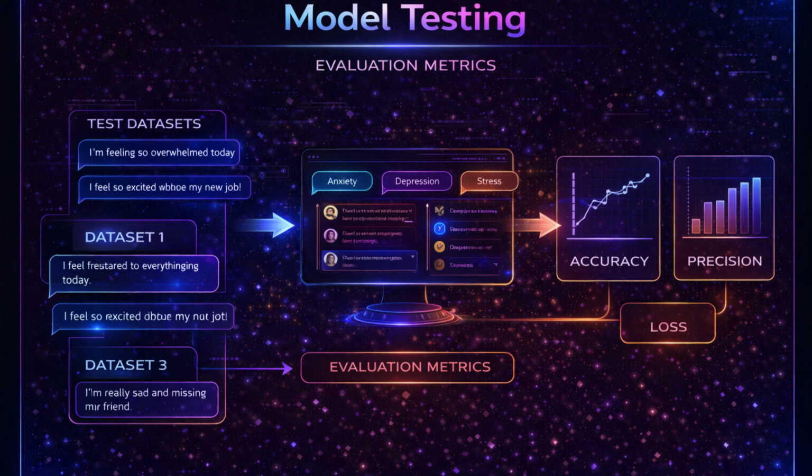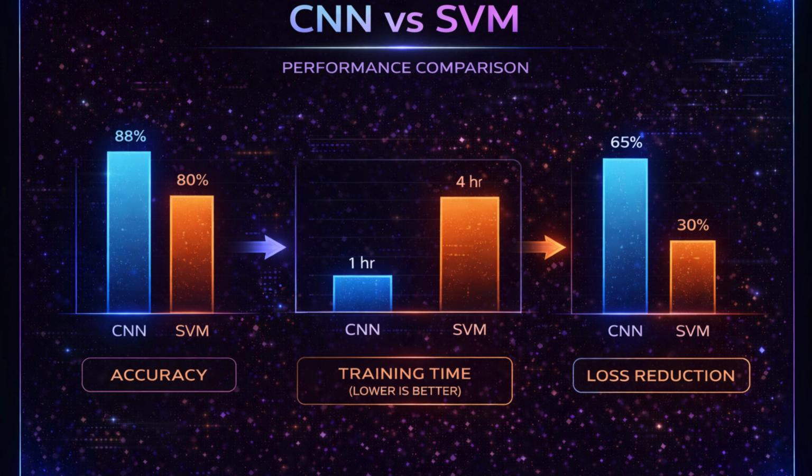The system is evaluated using multiple datasets and performance metrics such as accuracy, precision, and loss. In order to evaluate the performance of the proposed model, a comparative analysis was conducted between traditional SVM and the CNN-based approach. The results clearly demonstrate that CNN significantly outperforms SVM across multiple evaluation metrics. In terms of accuracy, CNN achieves higher precision in detecting complex emotional patterns within text data.